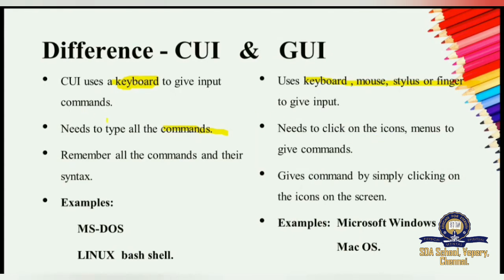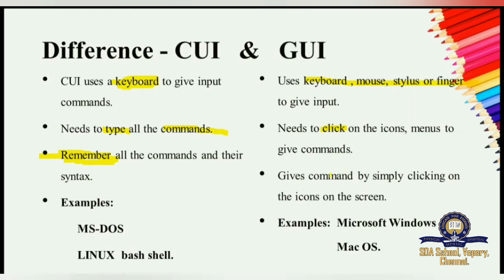No. Instead of typing the commands, you will click on the icons and menus to give commands. So here you will give commands through typing. Here you will just give the commands through clicking. And remember all the commands and their syntax. You have to remember the commands in CUI. Is it necessary for you to remember the commands in GUI?